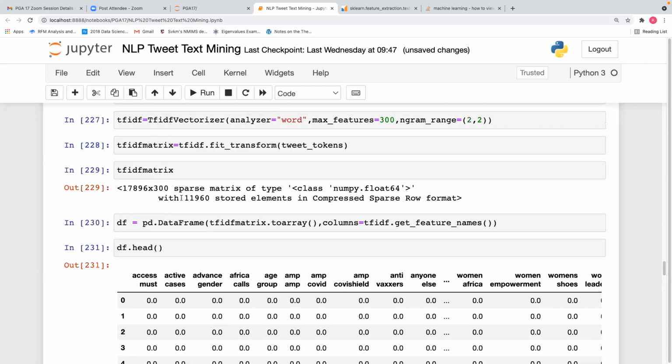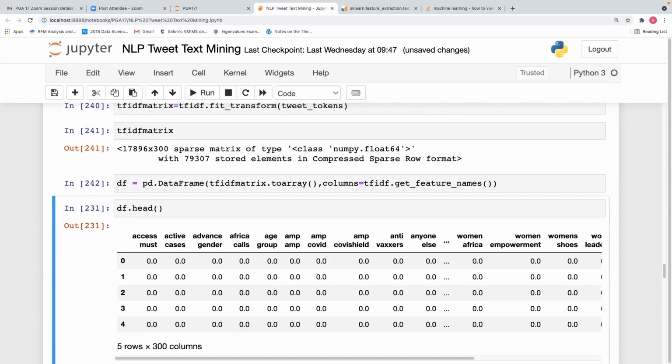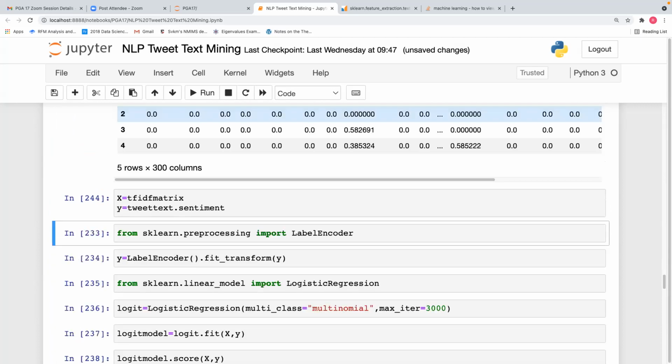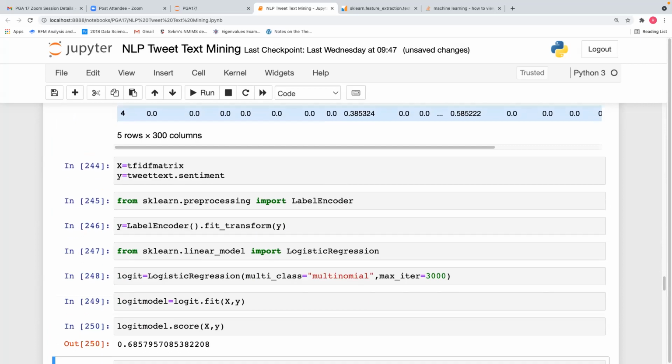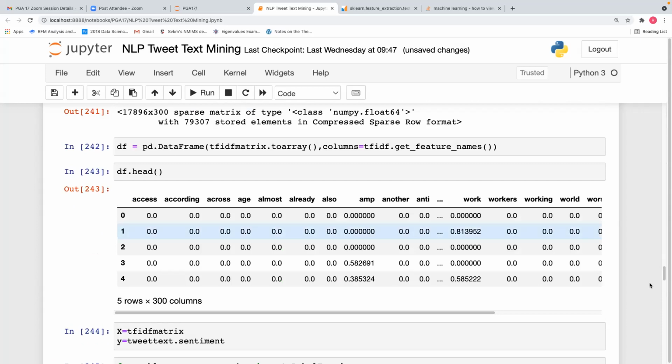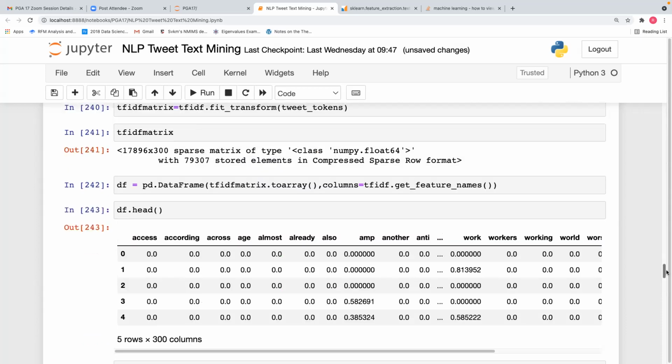See, it is 11,960 stored elements. For the unigram range, if you don't give ngram_range, it will be single words by default. That matrix has 79,300 stored elements. Now you can see single words, and if you run your logistic regression, it gives you good accuracy. So the unigram range in this data has a better accuracy compared to the bigram range, because the size of the matrix keeps coming down.